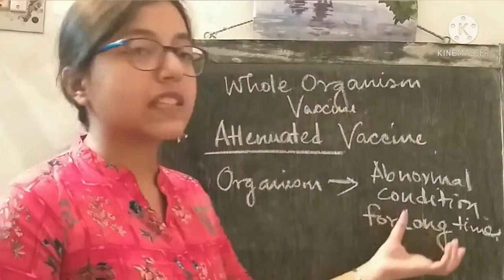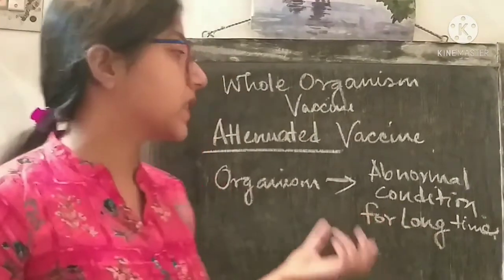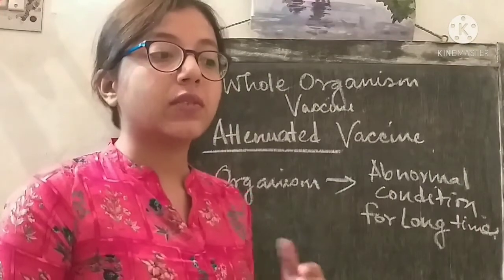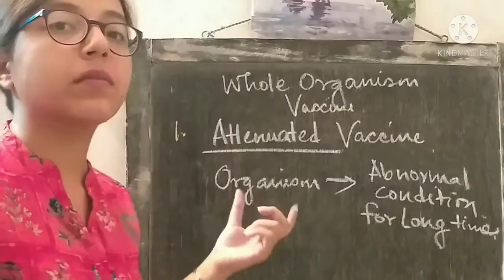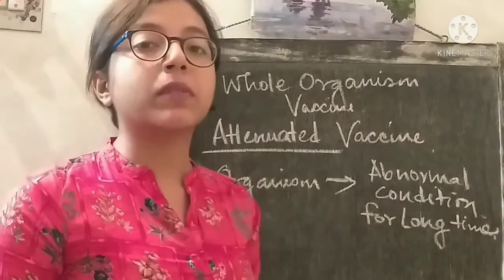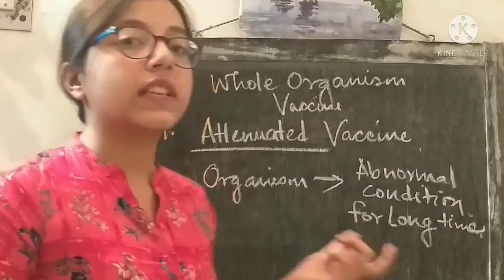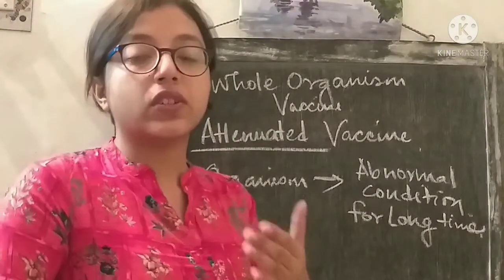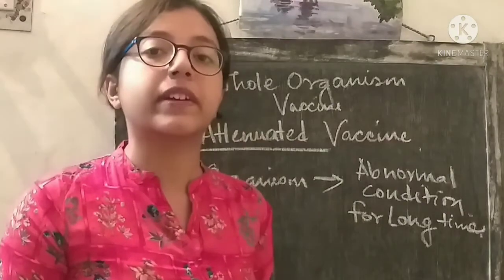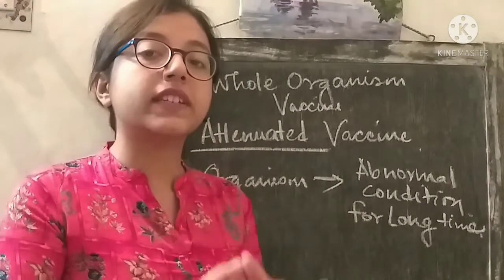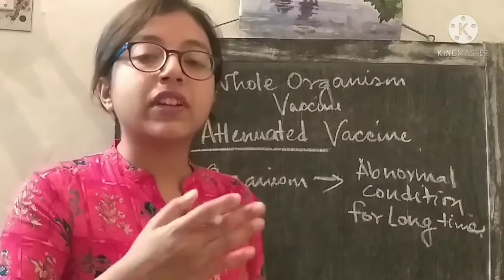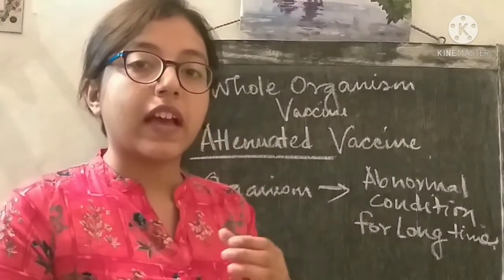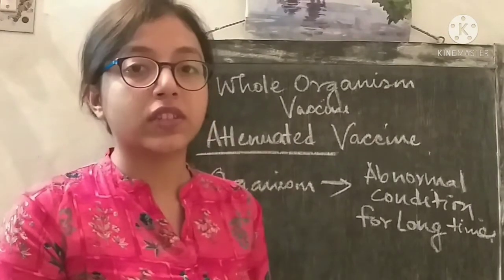While growing in this abnormal condition, the organism needs to accommodate with the environment in order to survive. In that course of time, this organism loses its ability to grow in the normal condition. And also this organism loses its pathogenicity. If the pathogen accommodated itself with an abnormal condition, it will definitely lose its ability to survive in the normal environment, and as a result it will lose its pathogenicity.